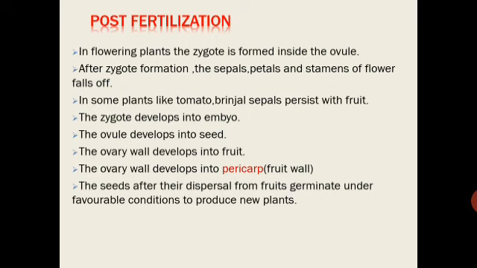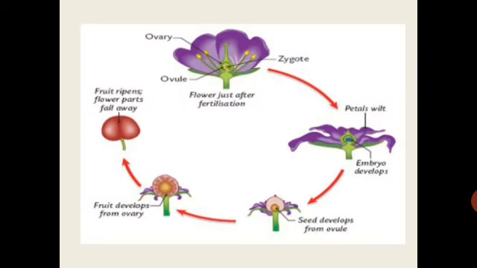So these are the changes occurring in the flowering plants, which is again shown here in the diagram, where you can see a bisexual flower has been shown. Zygote formation is shown in the first diagram, which will later develop into embryo. Seed is formed in the next from the ovule. So ovules are developing into seeds there, and then you can see the fruit develops from the ovary, and lastly the fruit ripens and the flower plants will wither off. So these are the post fertilization changes which are occurring in the flowering plants.